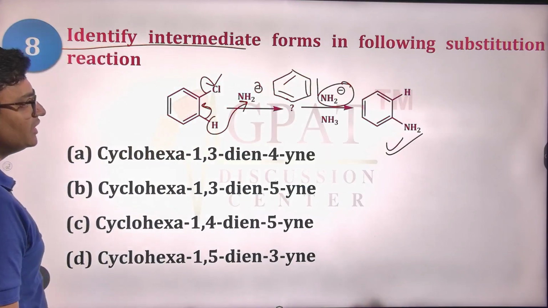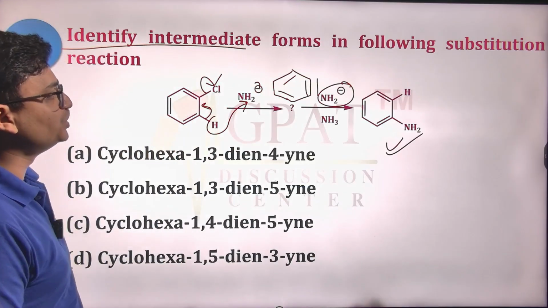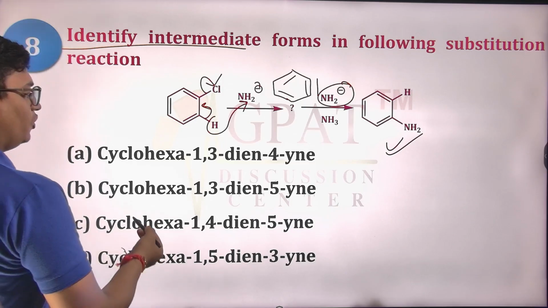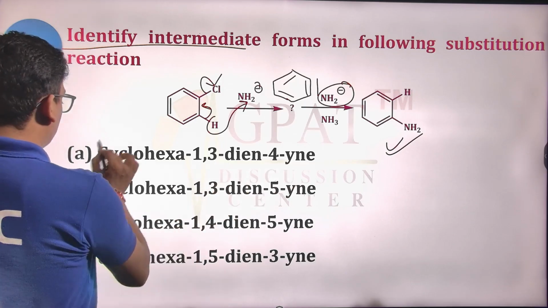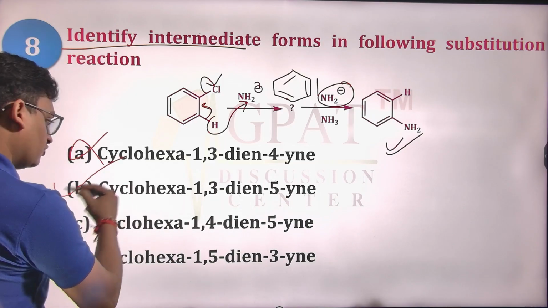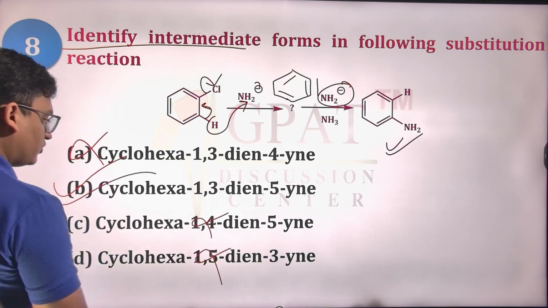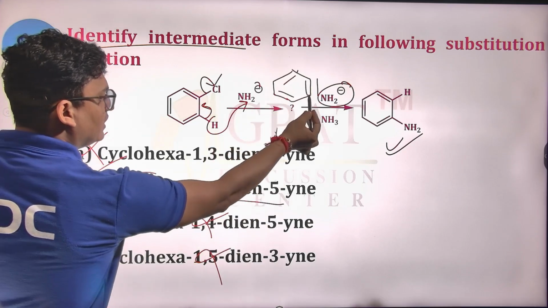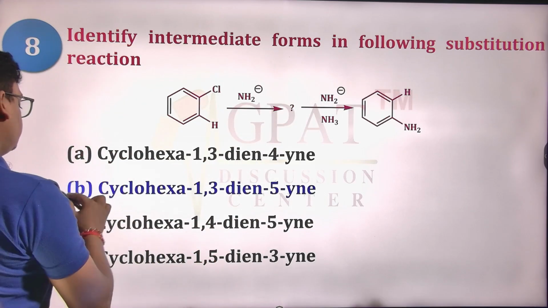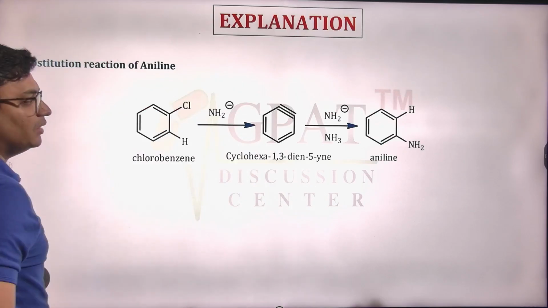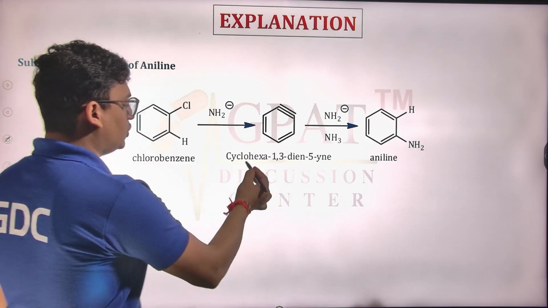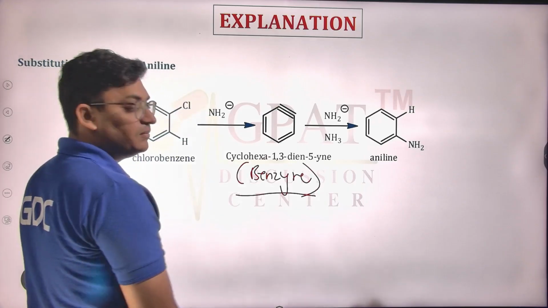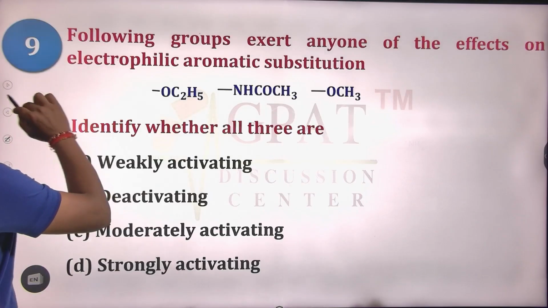So this will be cyclohexa-1,3-diene with 5-yne. Cyclohexa-1,3-diene, 5-yne. So yes, B is the right answer. B will be your right answer, and this is also known as benzyne, and it's a kind of intermediate.